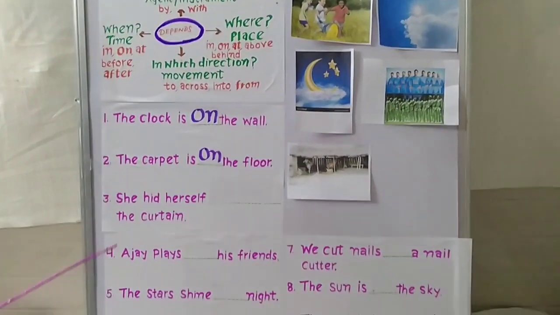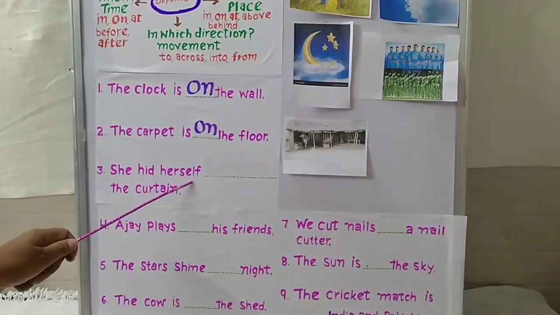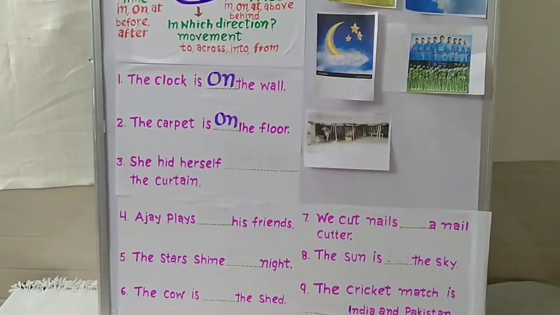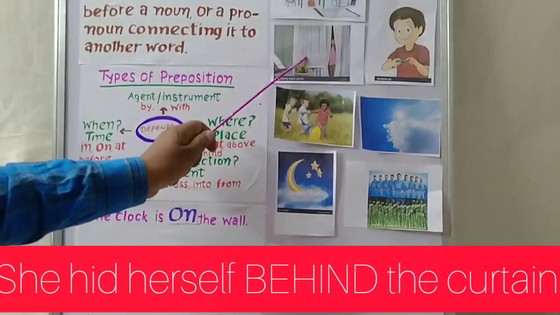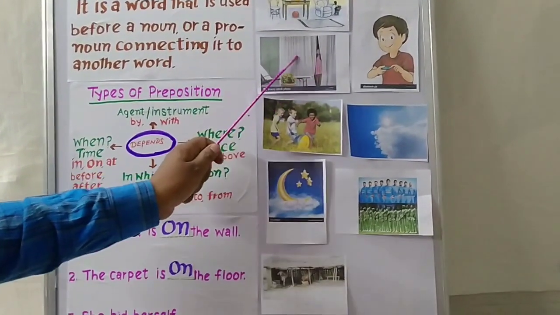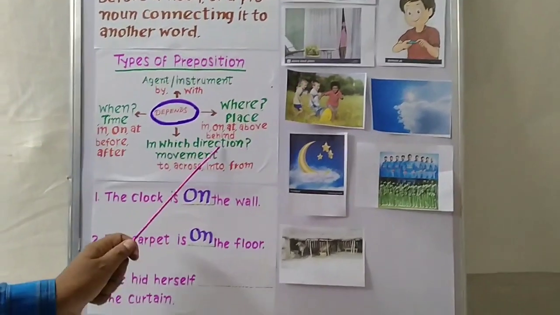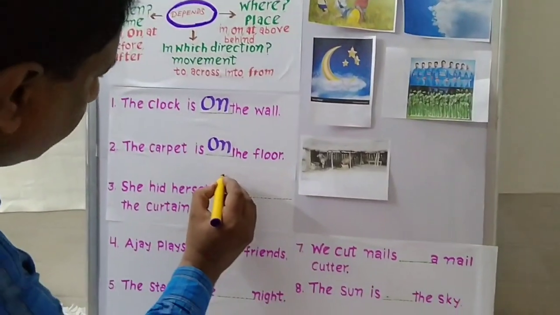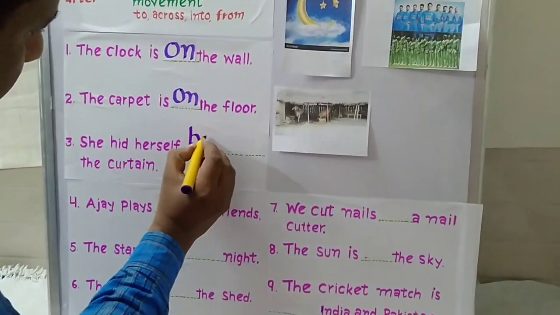Next, third sentence. She hid herself dash the curtain. Where did she hide herself? Look at the picture. Yes, behind the curtain. Here, it tells place, behind. We use preposition behind.